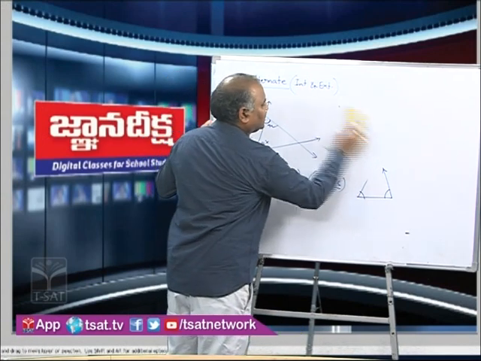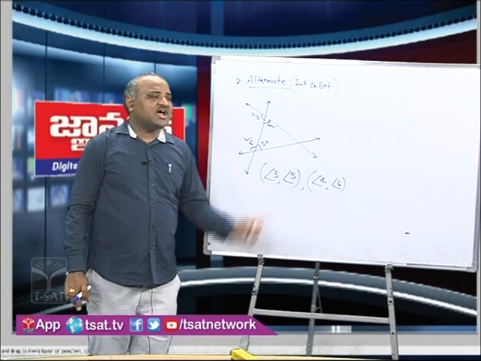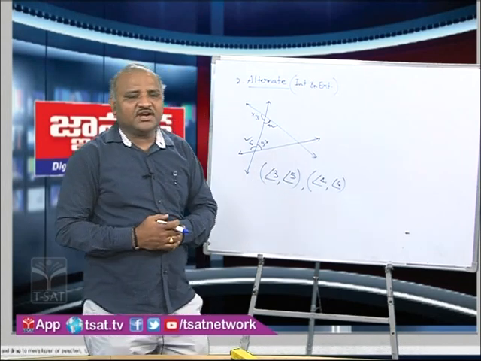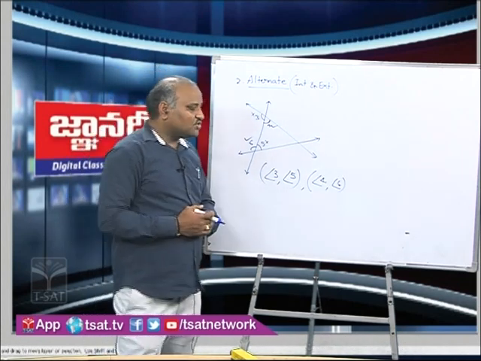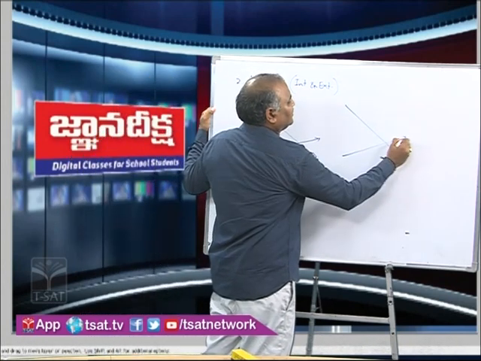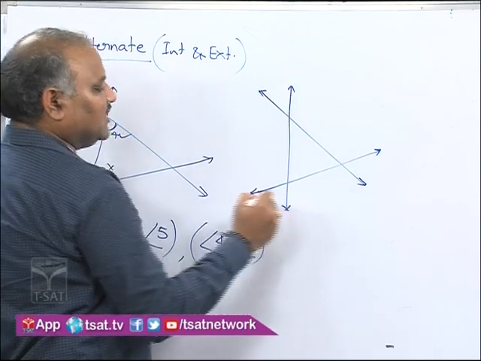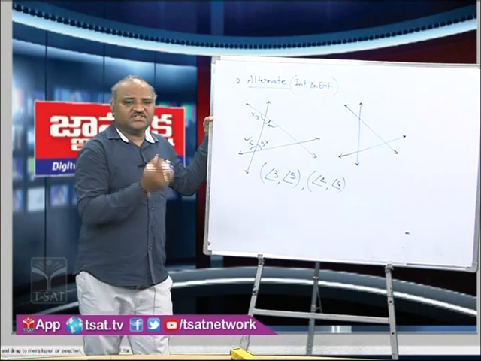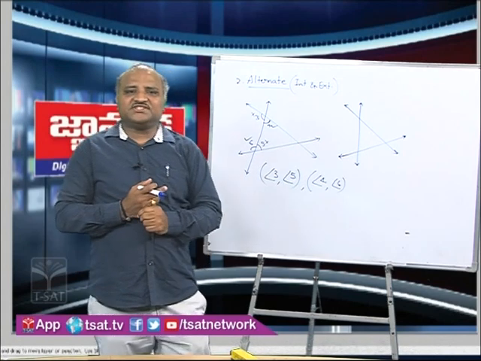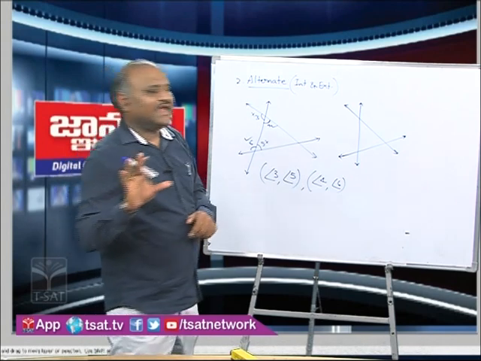Next, let us see the other pairs of alternate angles, that are exterior: alternate exterior angles, pairs of alternate exterior angles. For these also we have the same conditions, but only the first condition will be changed. What is that first condition? Generally, if they are interior, the first condition will be both are interior. Here these are exterior, so the first condition will be both are exterior. Both angles must be exterior.